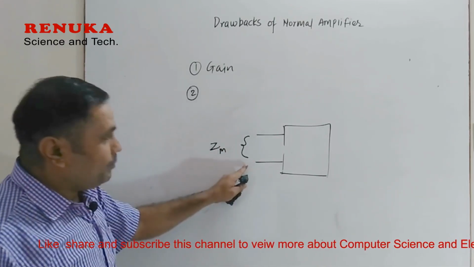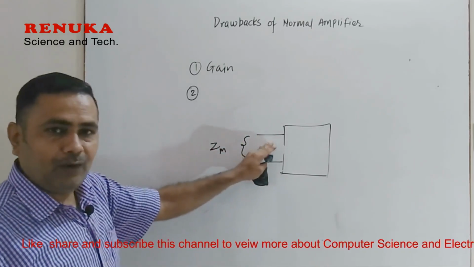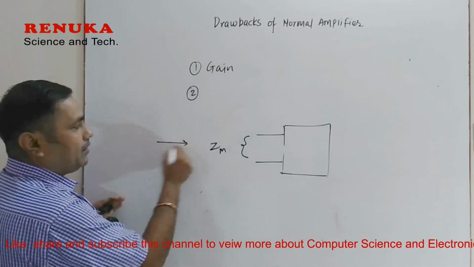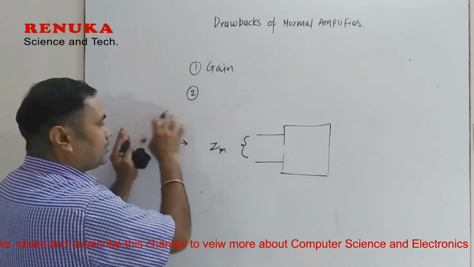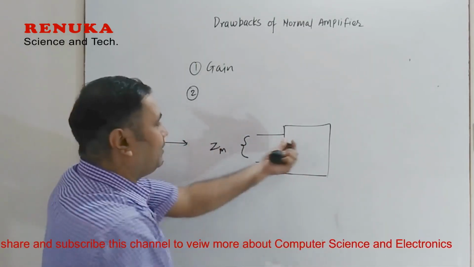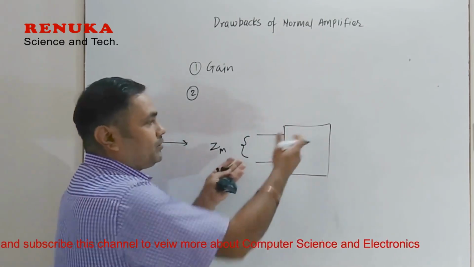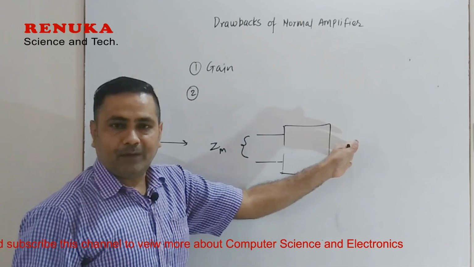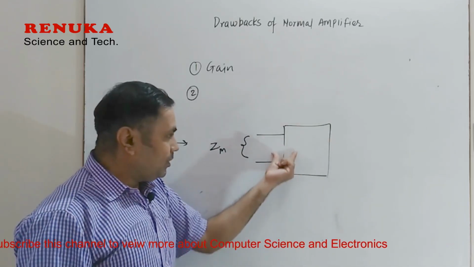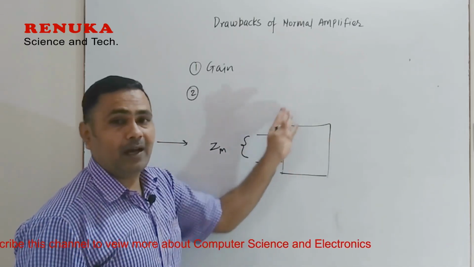This input impedance should be high. Why? Because if you connect the signals at the input, the whole signal must be dropped across the input impedance so that all the voltage will be amplified perfectly. So this input impedance must be high.